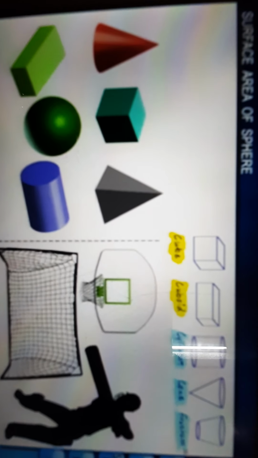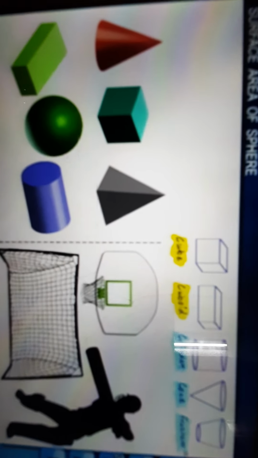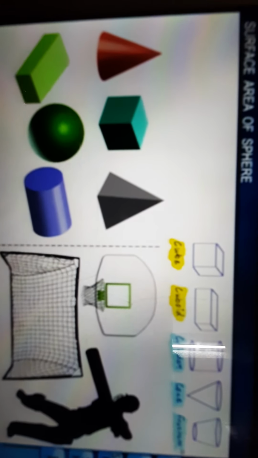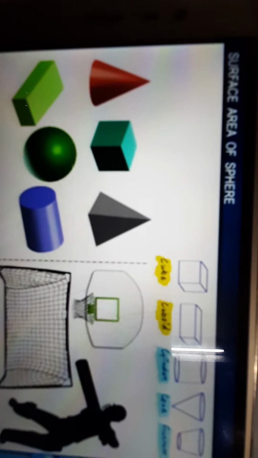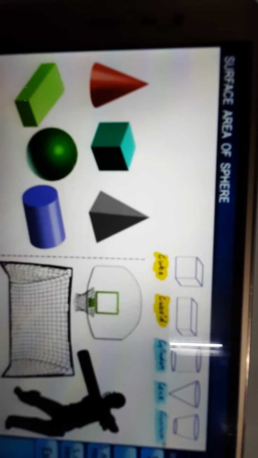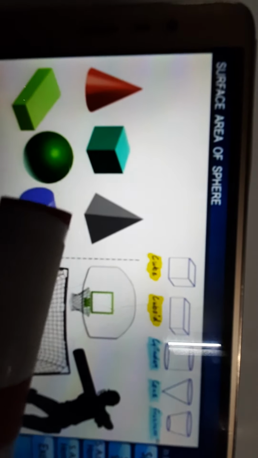Let me give you a hint. It can be easily rolled. We can easily roll it. Can you guess what it is? One more hint: we use this shape of object in various games like basketball, cricket, football, etc. So can you guess what our object is? Yes, dear students, it is a ball.